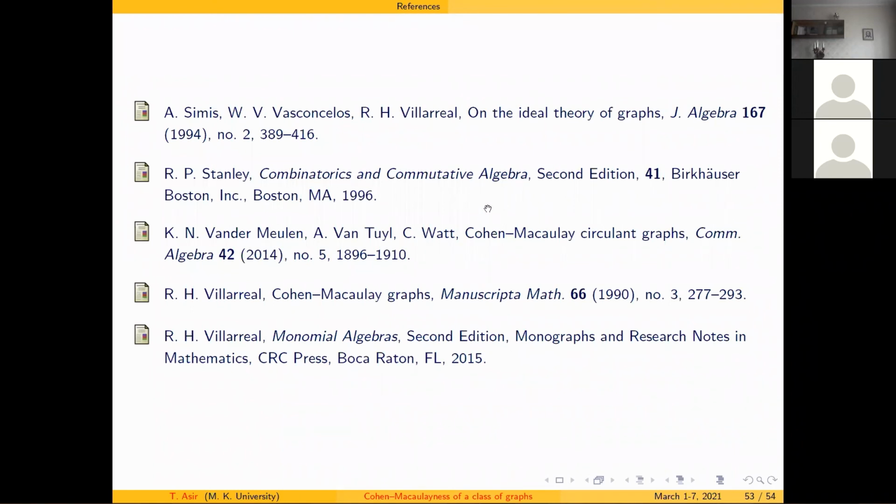And the publications about trees are in Manuscripta Mathematica. So these are the four or five papers on this subject.